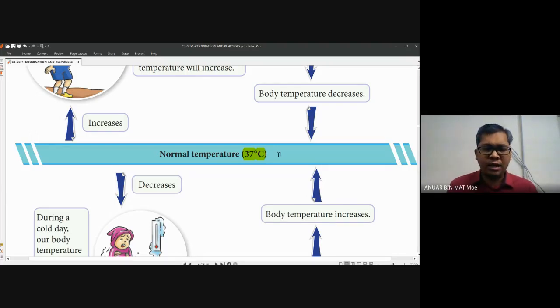Sometimes, if you have heard of it before, people might have heat stroke.